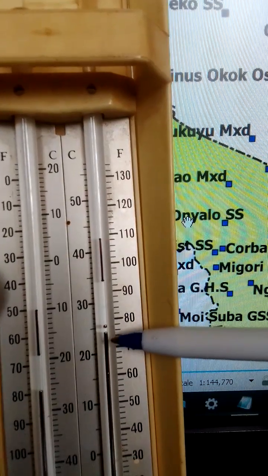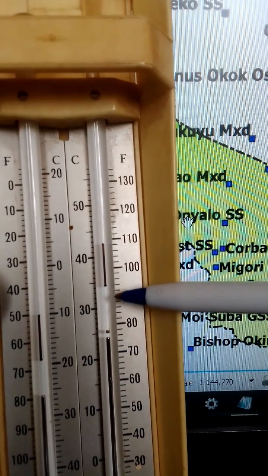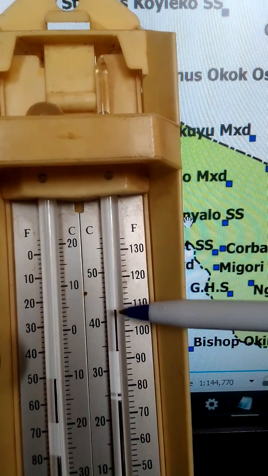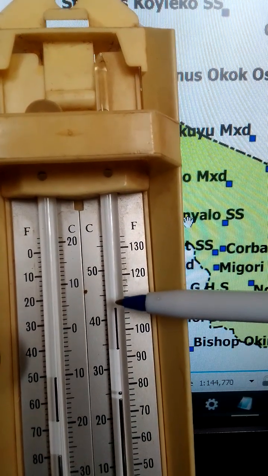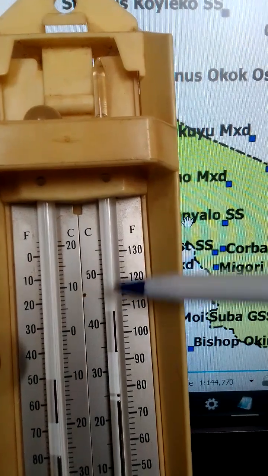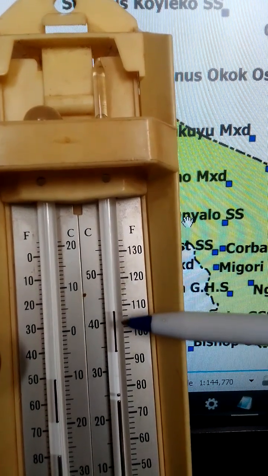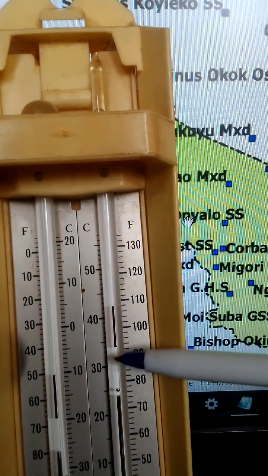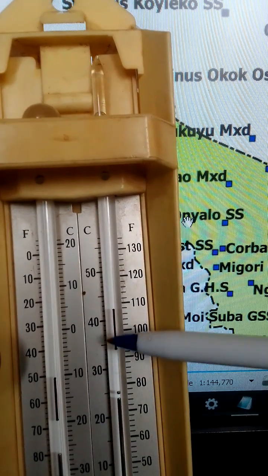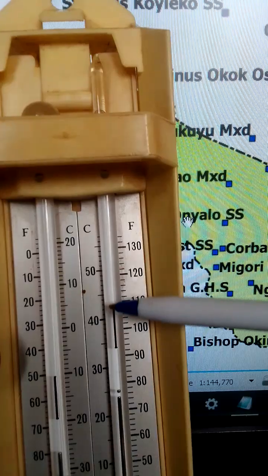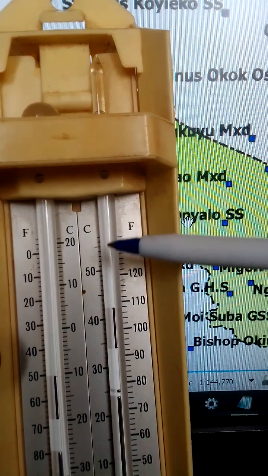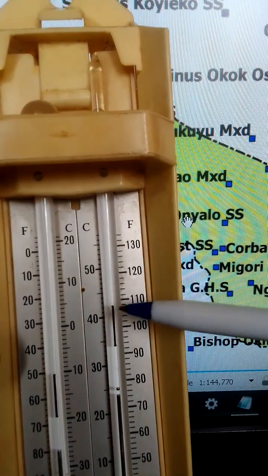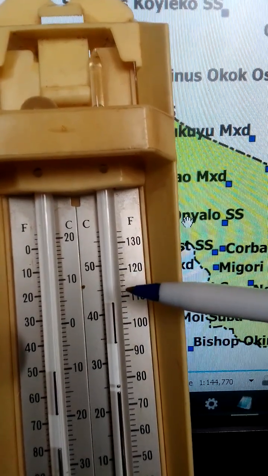Therefore, as this mercury column moves upwards, it pushes the index upwards, and the index in this end will record the maximum temperature. All right? You can see the values on this scale are in ascending order, 30, 40, 50. So this end of the thermometer, the index indicates the maximum temperature.